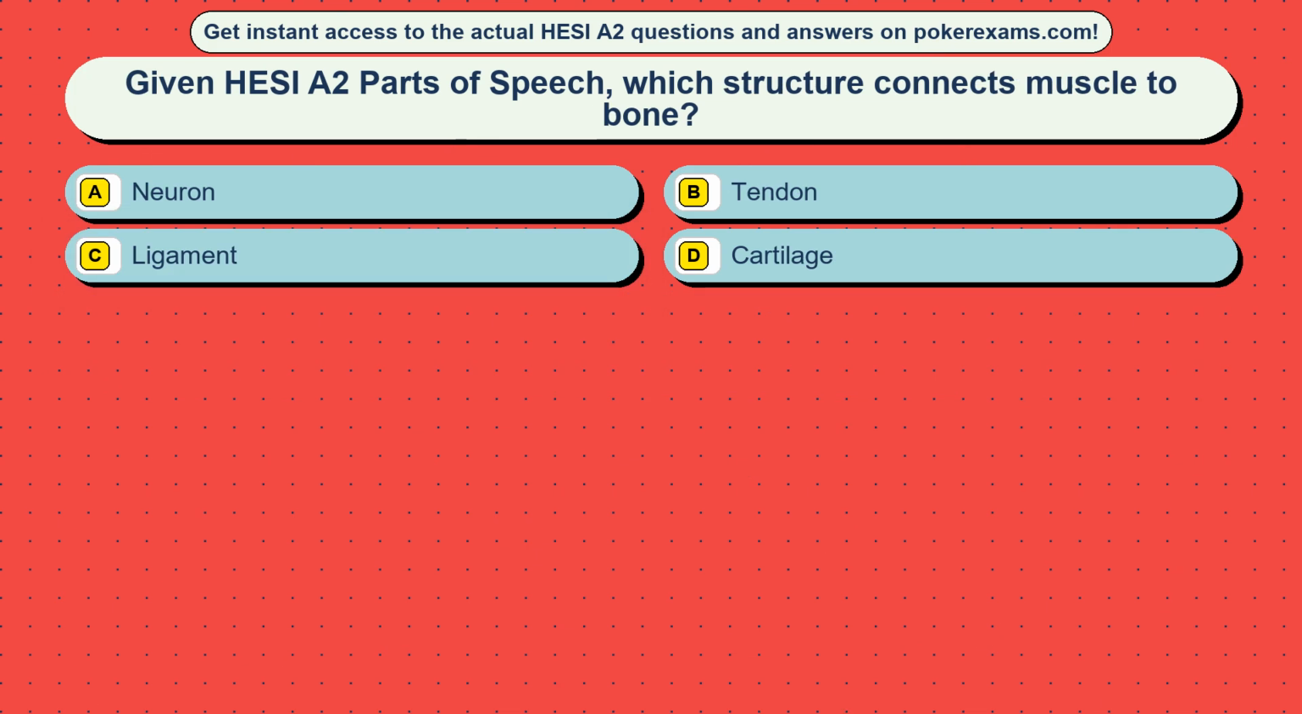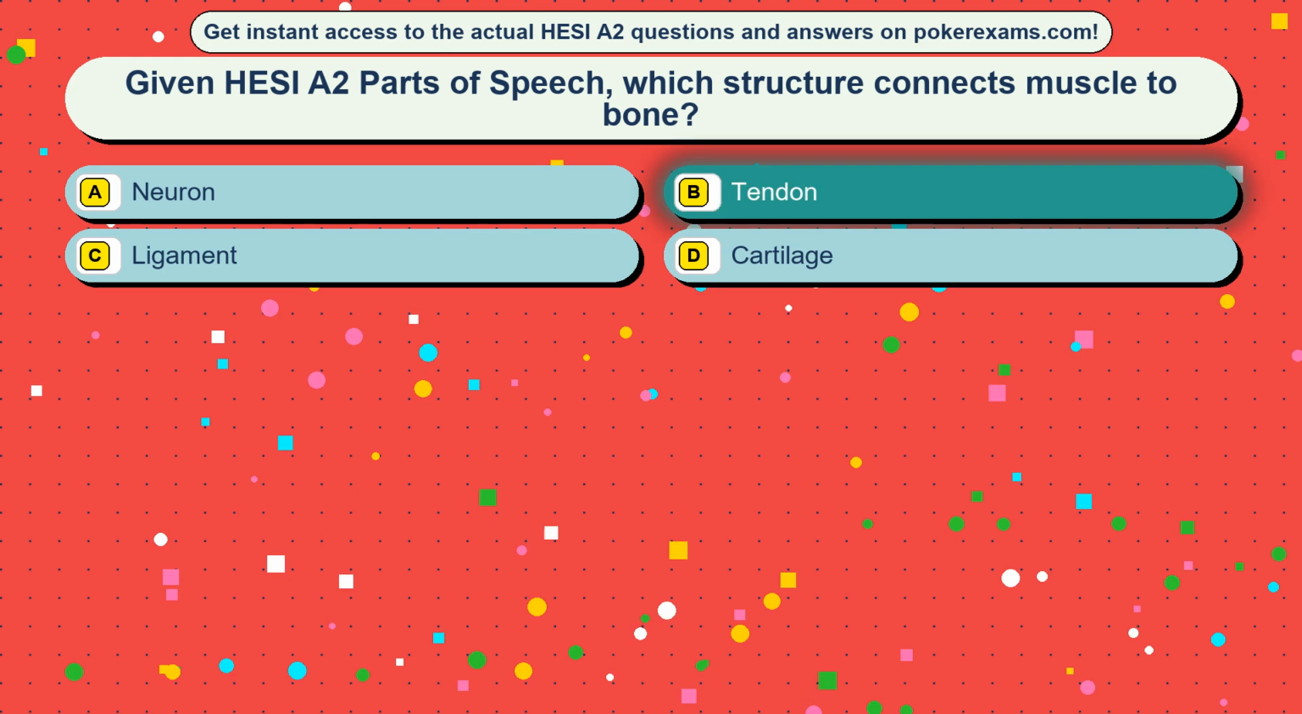Question 28. Given HESI are two parts of speech, which structure connects muscle to bone? Option A, neuron. Option B, tendon. Option C, ligament. Option D, cartilage. The correct answer is option B, tendon.